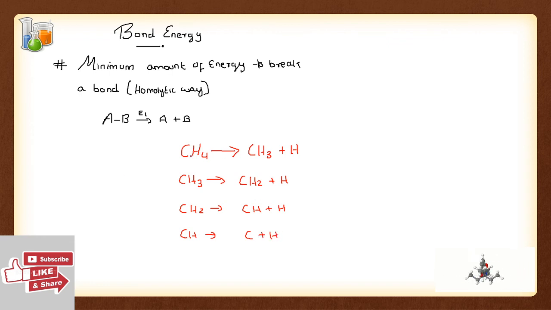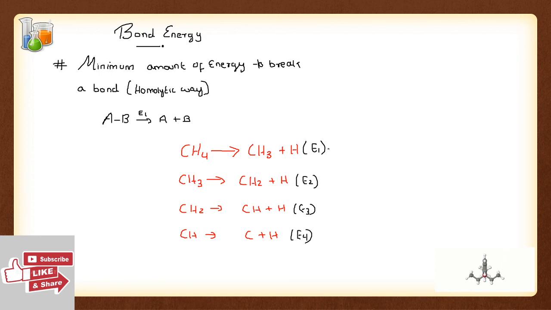Now imagine for the first one, CH4 to CH3 and H, the amount of energy required was E1. For the next it was E2, then E3, and so on. Normally we can call them E1, E2, E3, etc. So let this be E1, this be E2, this be E3, and this be E4.